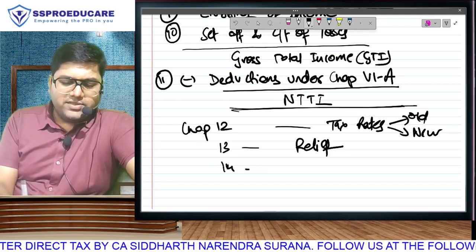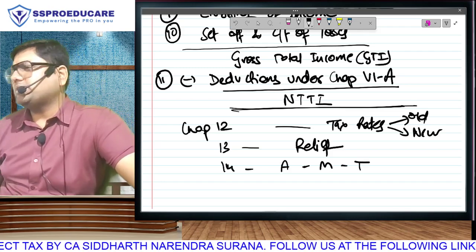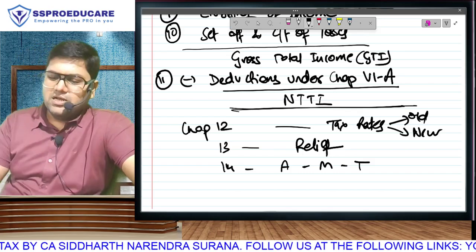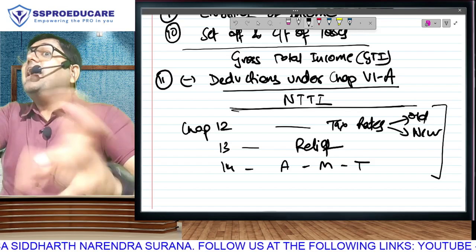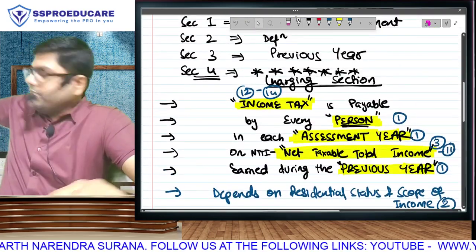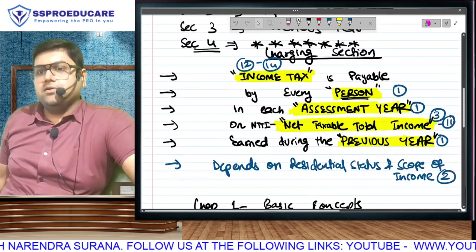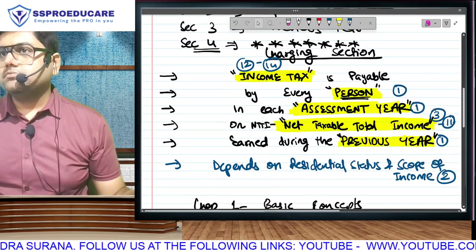And as I told you, that chapter AMT, alternate minimum tax, rough level pay, it is applicable at Inter. We'll do it when the time comes. But these 3 chapters are chapters of tax calculation. So at the end of the 14th chapter, come to this main statement for which we are here. At the end of the 14th chapter, is everything over?